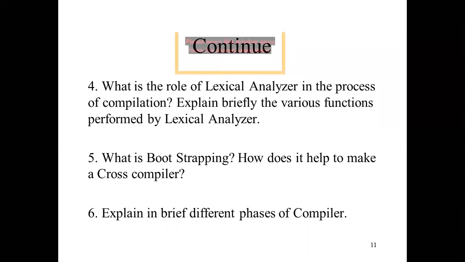These are called the different phases of the compiler. But here we have to explain in detail, not just write these 5 or 6 steps.